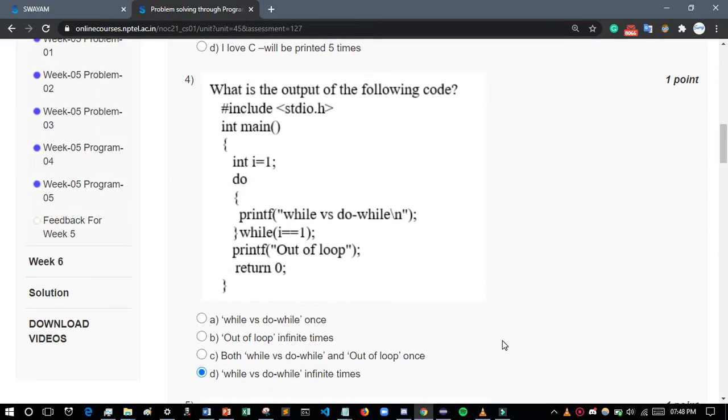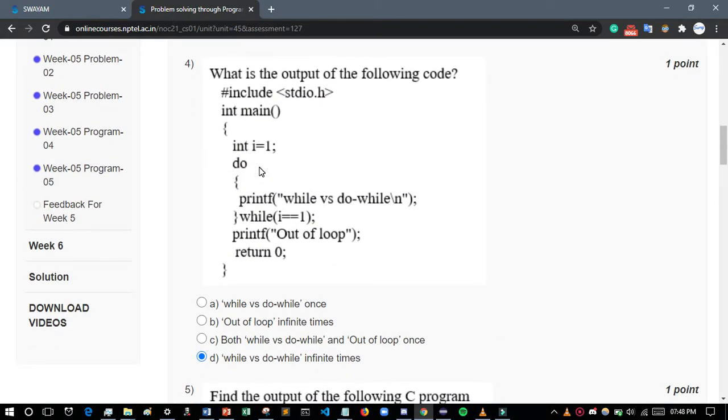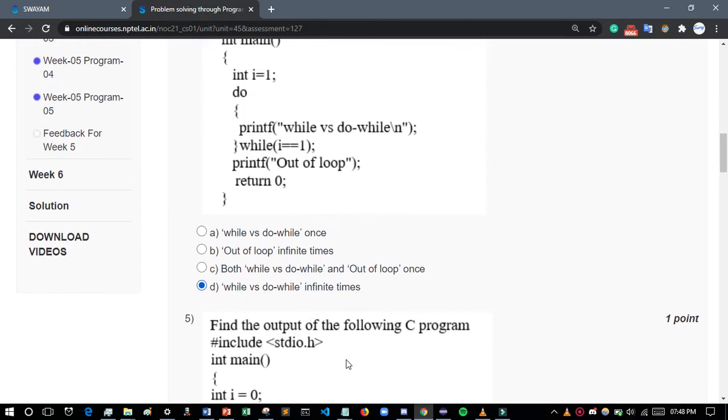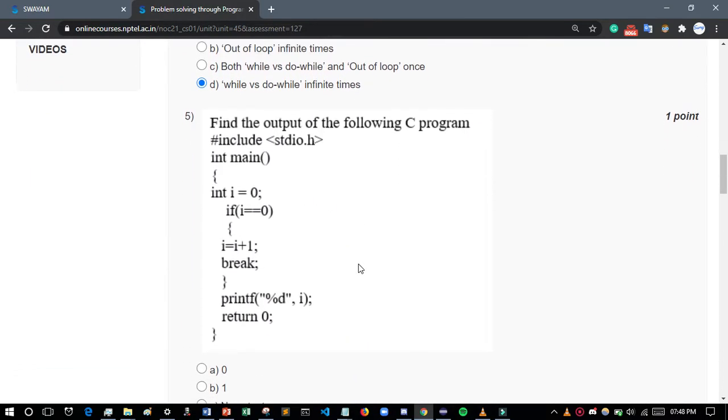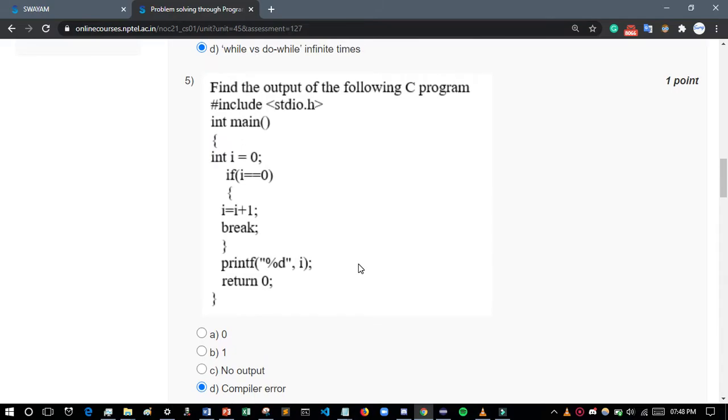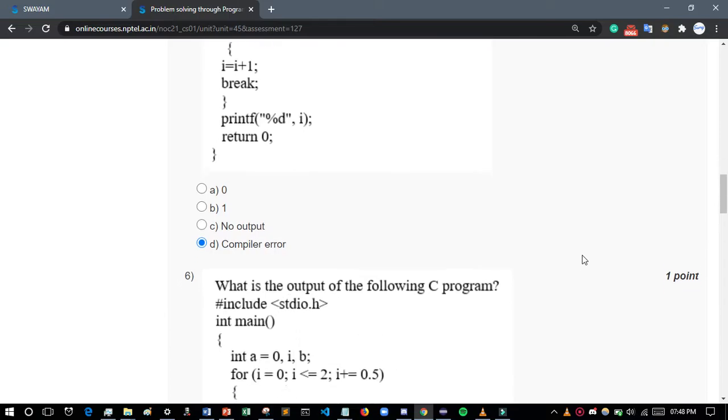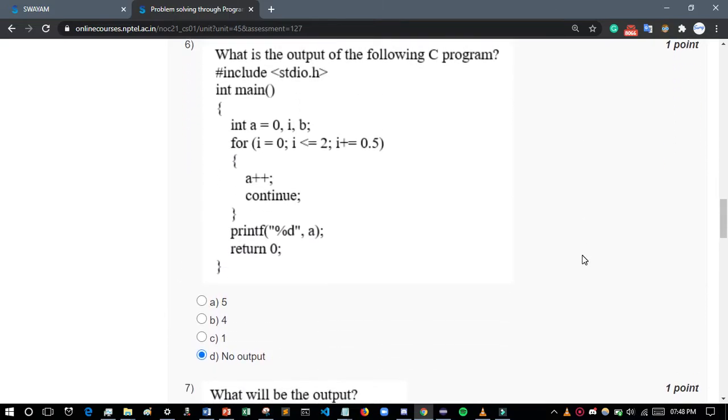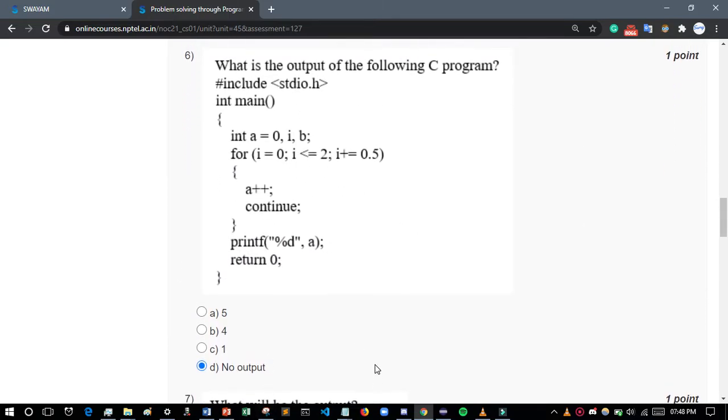And fourth question, the output will be "while versus do while" infinite times, and that is the answer. Question number 5, there is a compile error. Whenever you run this program you will get a compile error. And question number 6, there will be no output, and the answer will be 6D.